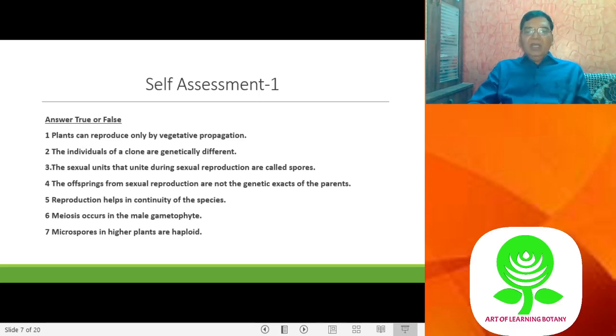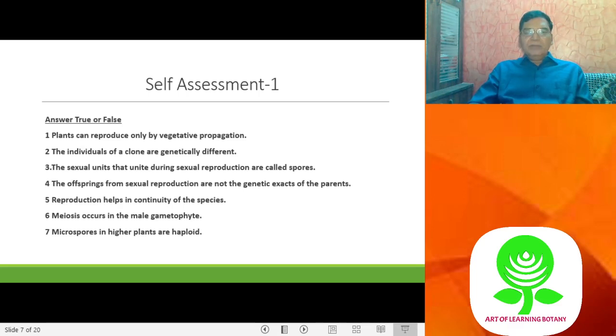The sexual units that unite during sexual reproduction are called spores: false, they are called gametes. The offspring from sexual reproduction are not genetic exacts of the parents: yes, this is true, because recombination has occurred during the process of meiosis. Reproduction helps in continuity of the species, right?